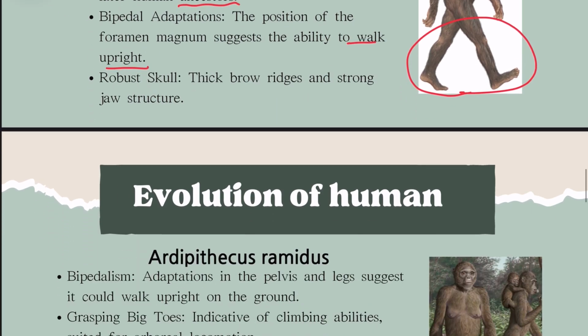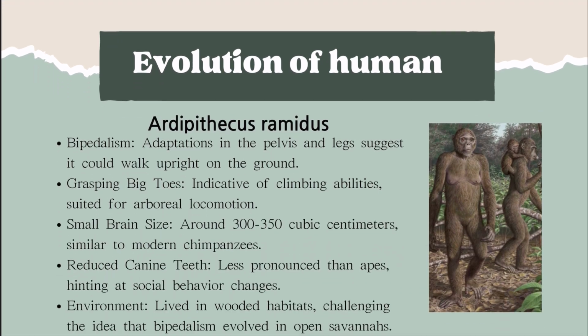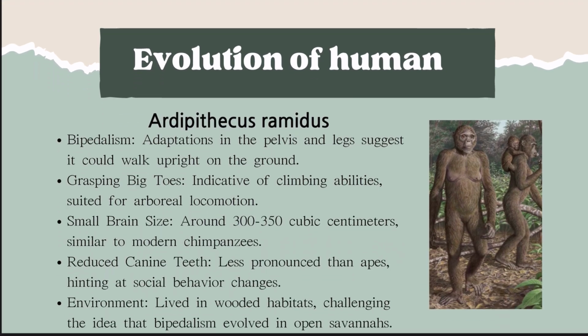And next human is Ardipithecus ramidus. He is about 4.5 million years ago. They adapted to both life in trees and on the ground. They have upright walking traits like this. And this is the specific of